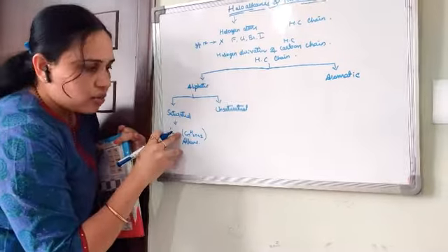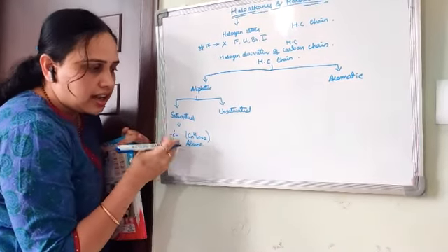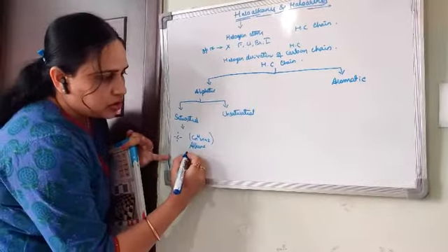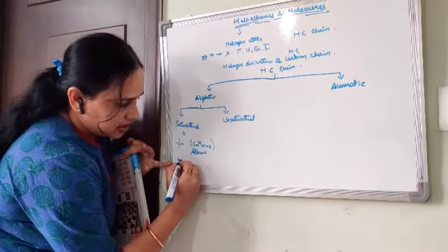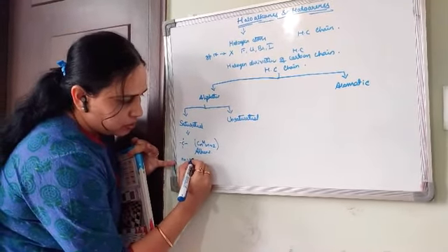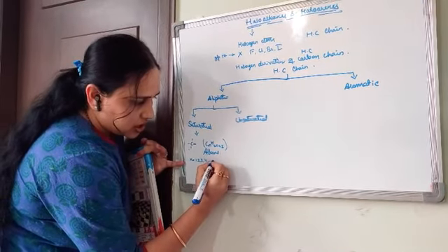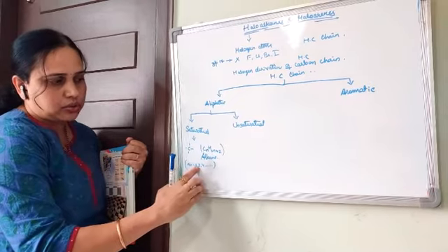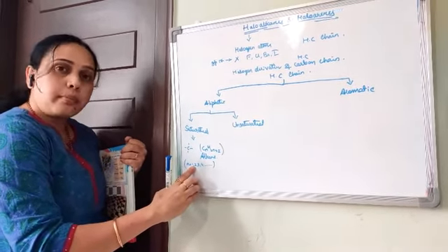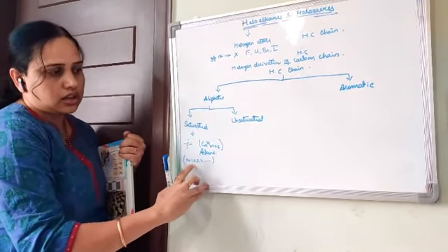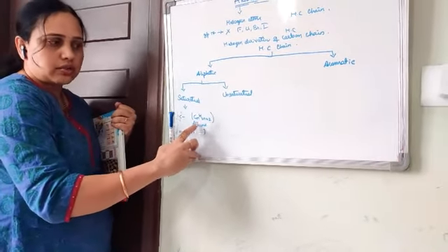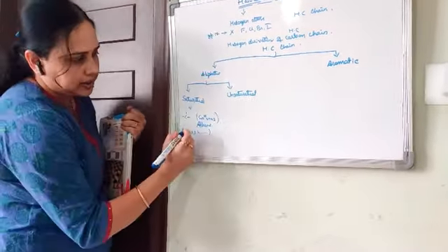The general formula of alkane is CnH2n plus 2, where n represents 1, 2, 3, 4 and so on. This lets us calculate the number of carbon and hydrogen atoms in alkanes.